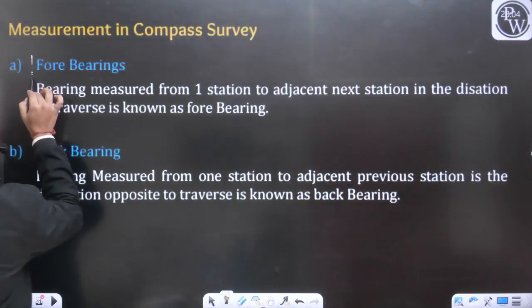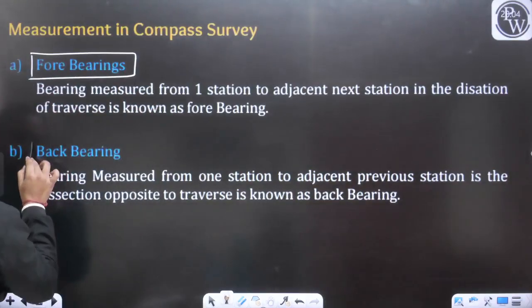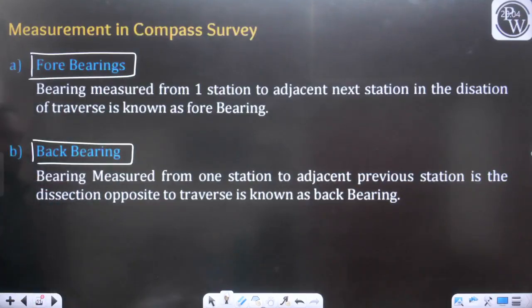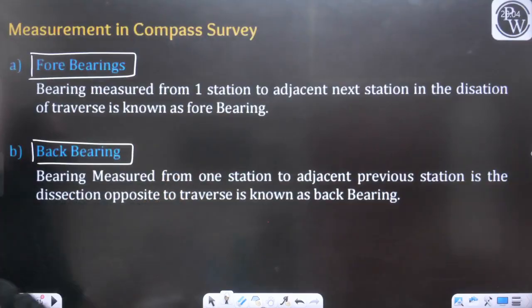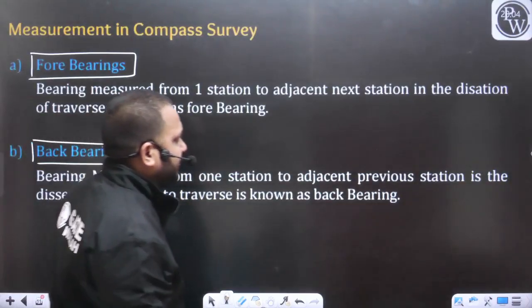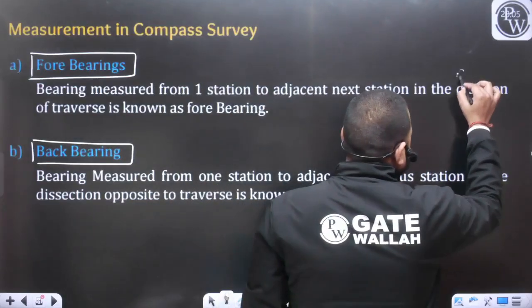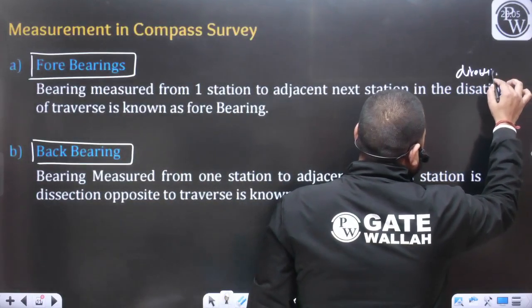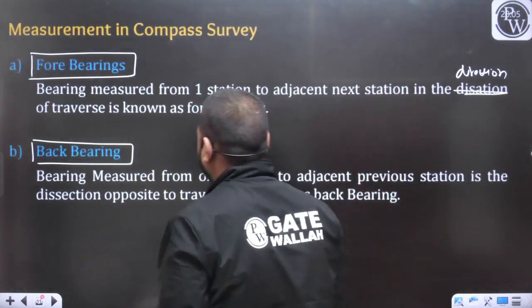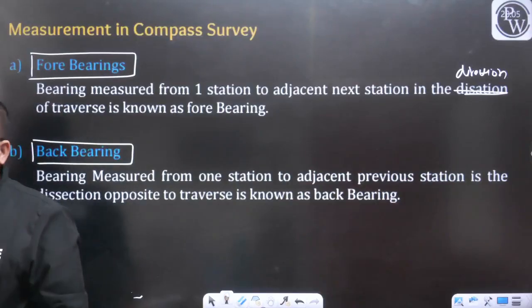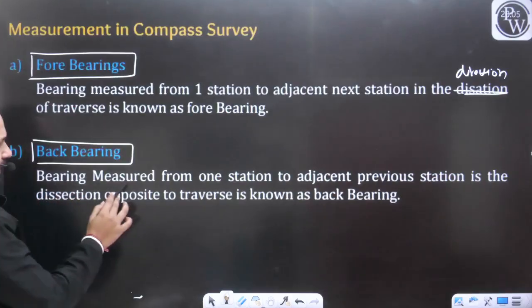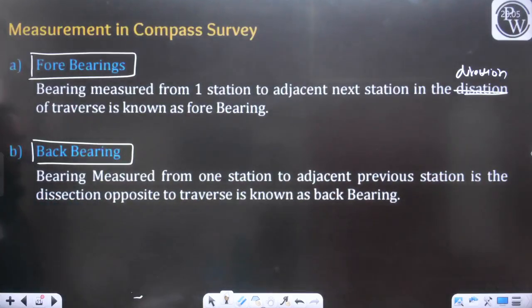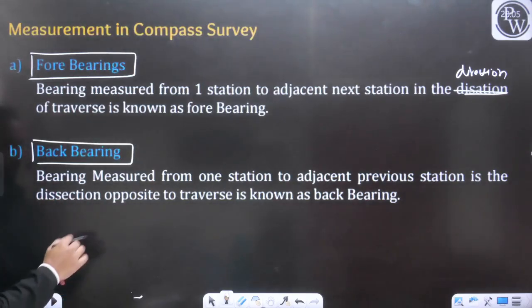So now we have discussed the fore bearing and we have also discussed the back bearing. The bearing measured from one station to the adjacent next station in the direction of traverse or in the direction of survey is known as the fore bearing. Similarly, the back bearing is the bearing measured from one station to the adjacent previous station, in the direction opposite to the traverse.